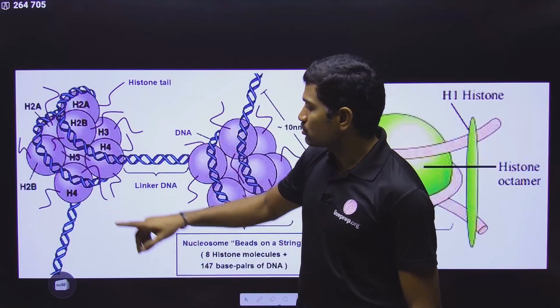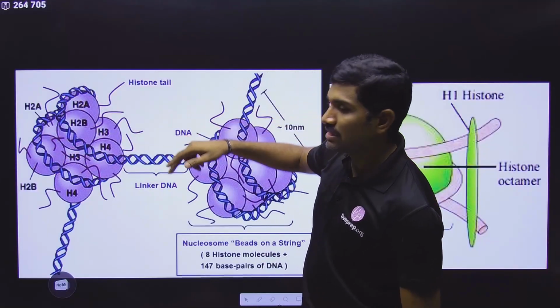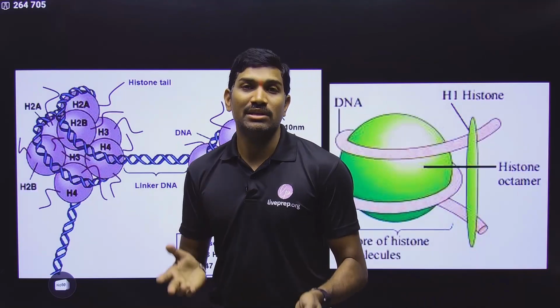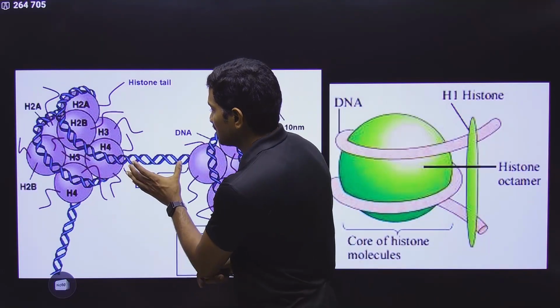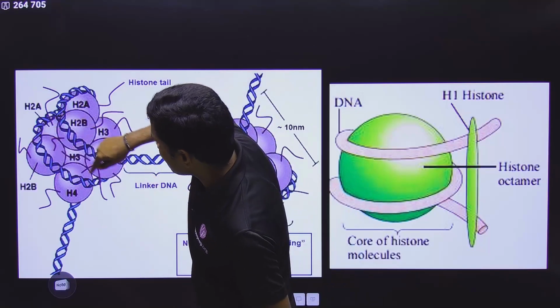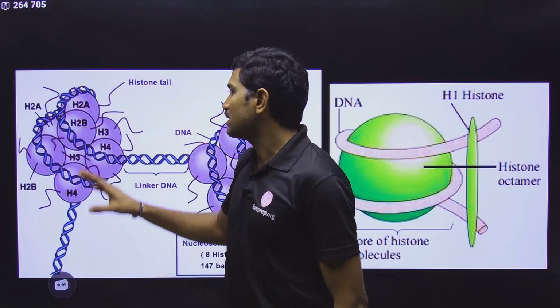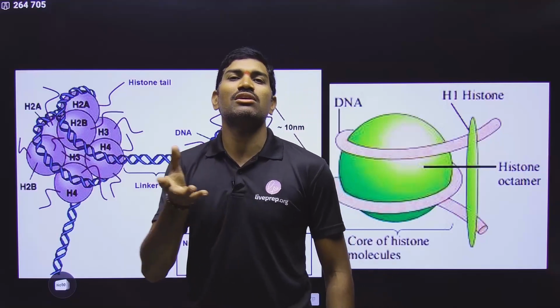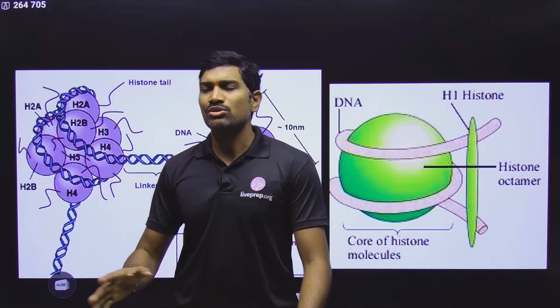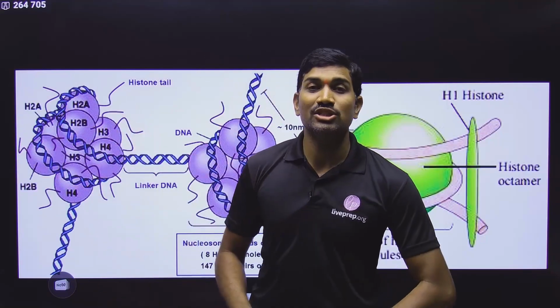In one nucleosome, the length of DNA present is approximately 200 base pairs. Out of these 200 base pairs, the length of the linker is approximately 54 base pairs. So the length of DNA that is directly connected with the histone octamer is approximately 146 base pairs. This is how the arrangement is present, and this particular structure is called a nucleosome.